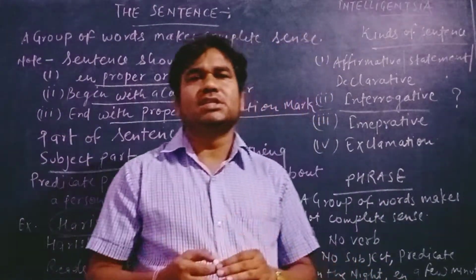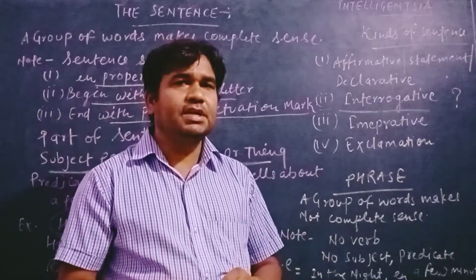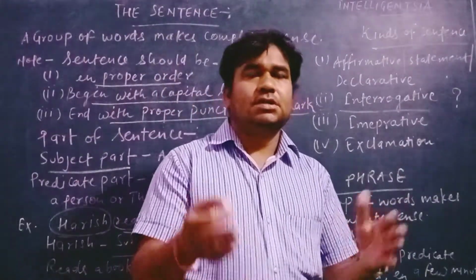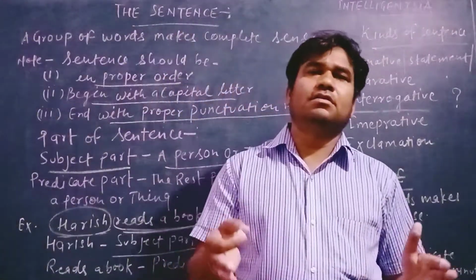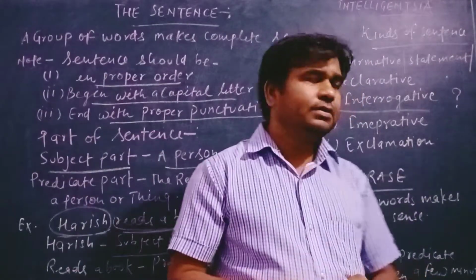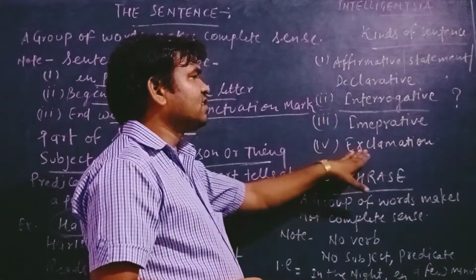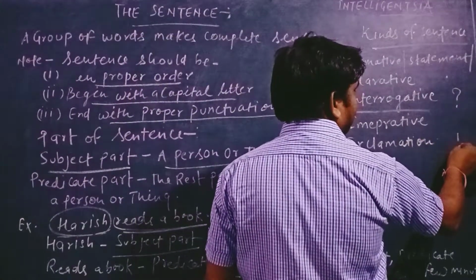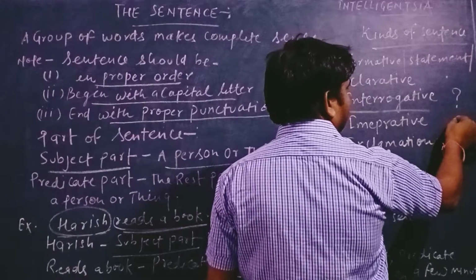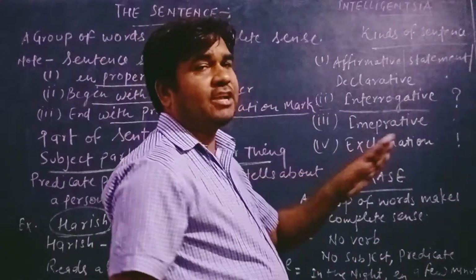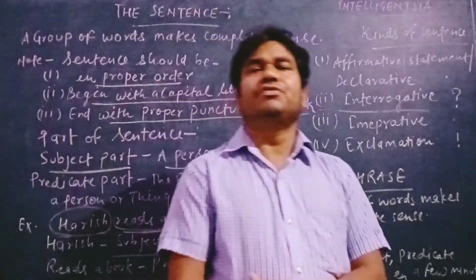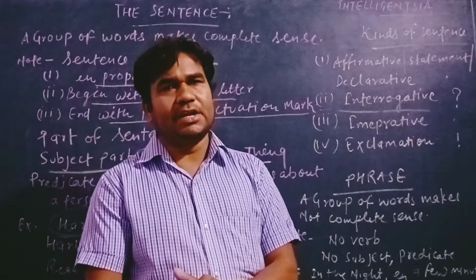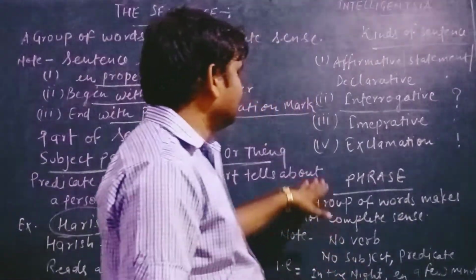Here a command, suggestion or advice is given, and sometimes the subject is hidden and the rest is the predicate. Fourth, the exclamatory sentence ends with an exclamation mark. In an exclamatory sentence we have a feeling of sudden emotion.